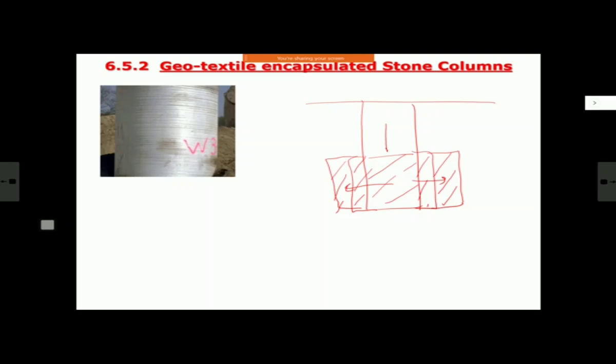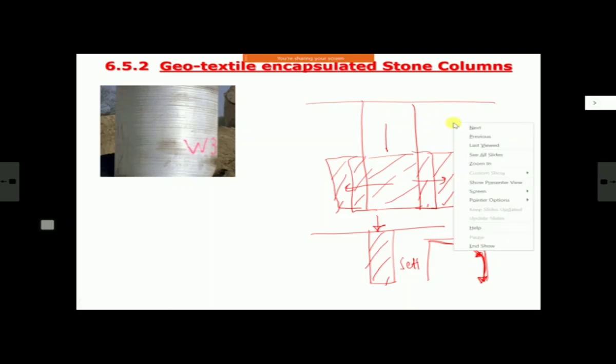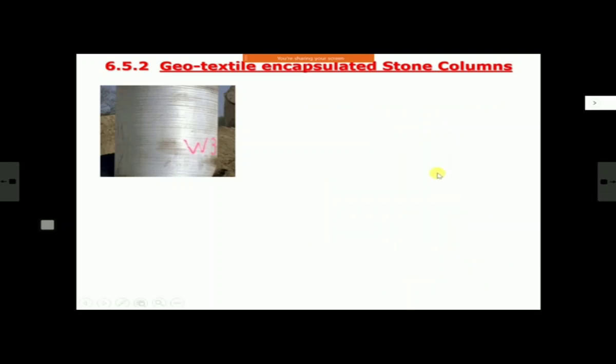That is number one. Second thing is, even in a normal stone column, like any pile, when you apply the load, or let us say you do a load test to check its behavior, up to some limit its behavior will be ductile, and then suddenly it fails like this. If this is your load and this is settlement, after this limit suddenly it fails. That's what happens in most piles also. So that is what we call brittle or sudden failure. Of course we may not go up to that limit, but if we go up to that limit, that is its behavior.